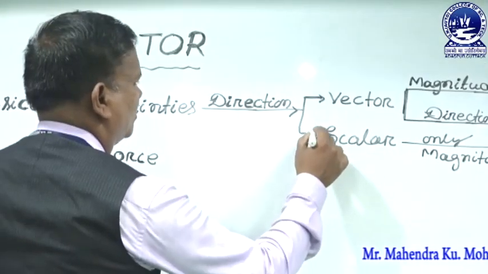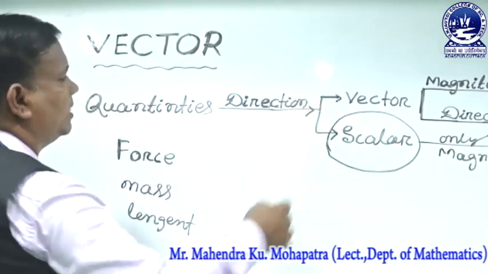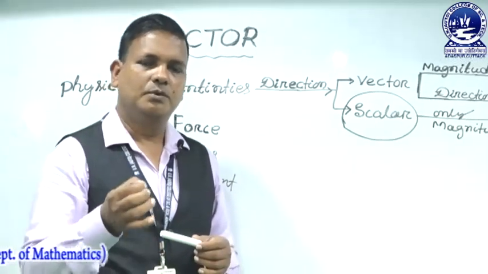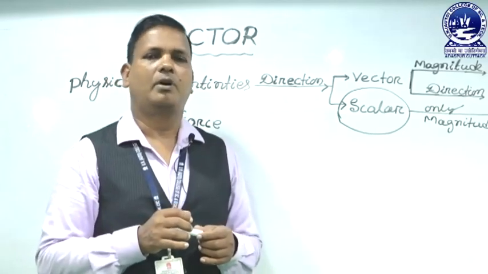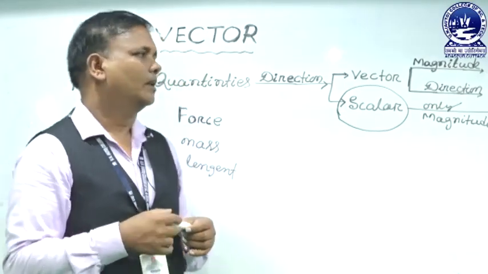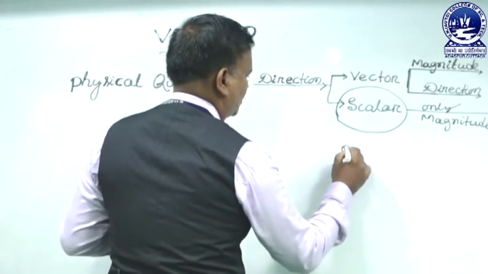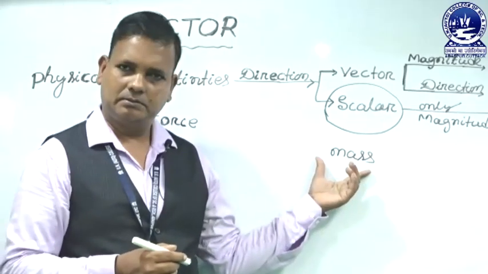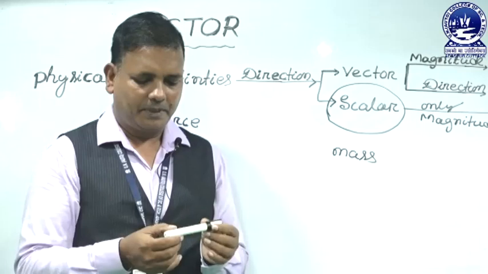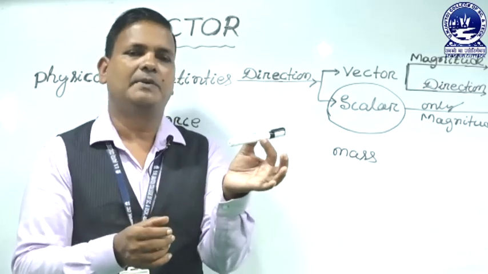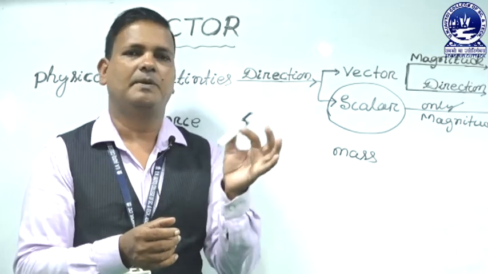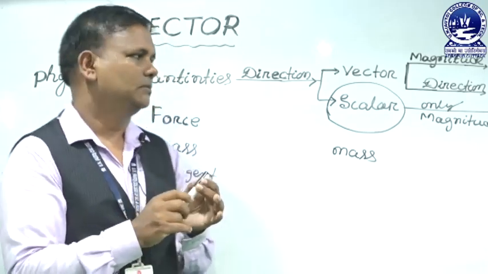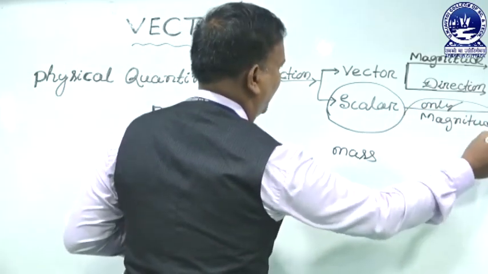First of all, we discuss what scalar quantities are. Scalar quantities are physical quantities which have only magnitude for their complete specification. For example, mass. Mass is a physical quantity, but it is scalar. Why? Suppose the mass of this marker is 50 gram. It has no direction, only magnitude, 50. Magnitude means amount.